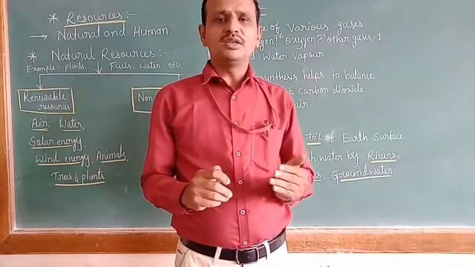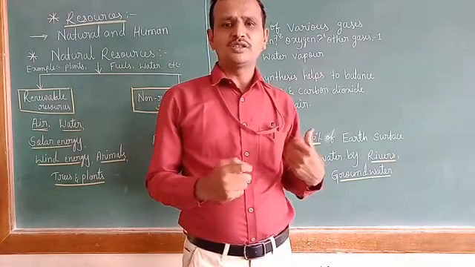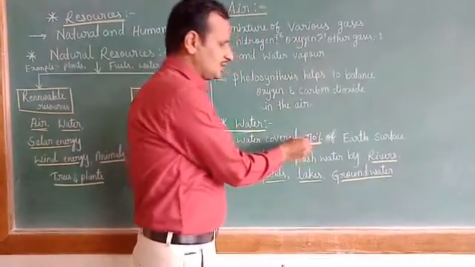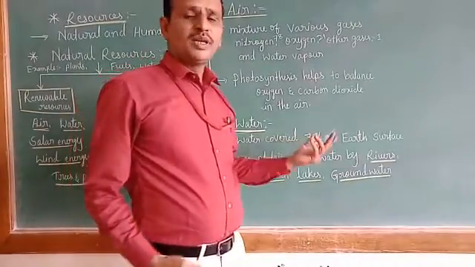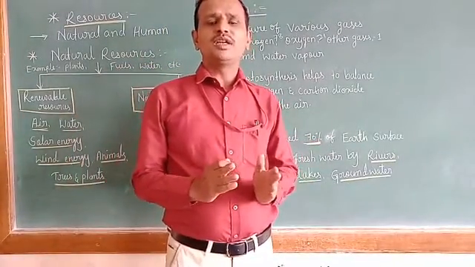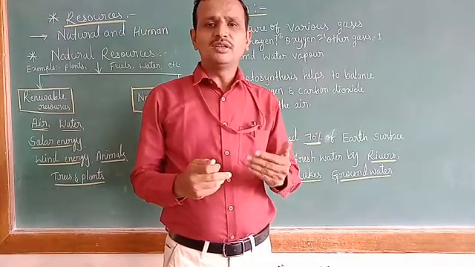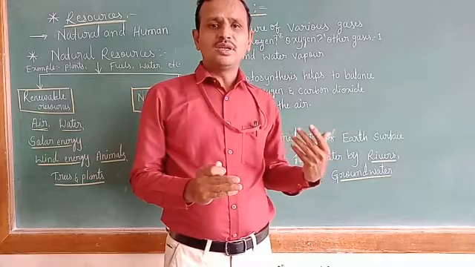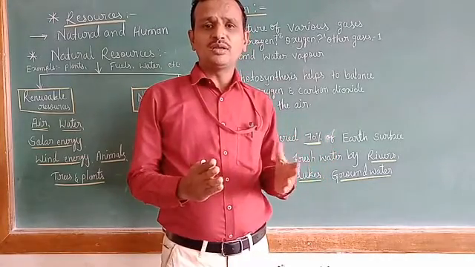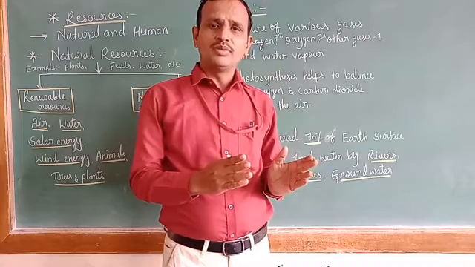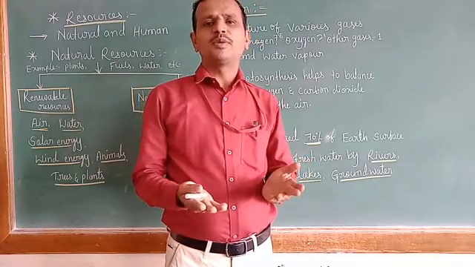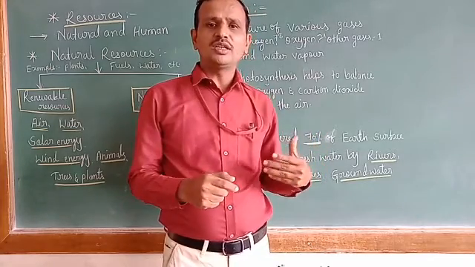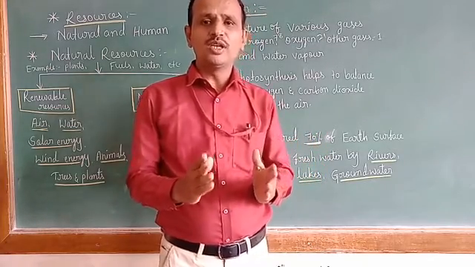Water covers 70% of our earth's surface, children. How much percent of the earth's surface is covered by water? 70%, children. Yet we are facing water problems. Think about why. The percentage of water on the earth's surface is 70%, but we still face water problems, because not all of the 70% of the water is suitable for human use, children.